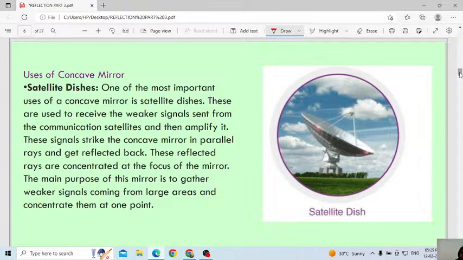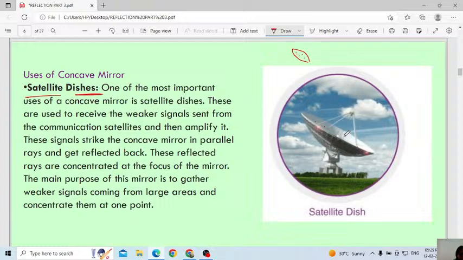Okay, next one. What is the use of a concave mirror? Satellite dishes. You can see these satellite dishes. Inside the dish, you can see this is the reflecting surface, and this is made up of which type of mirror? That is a concave mirror.